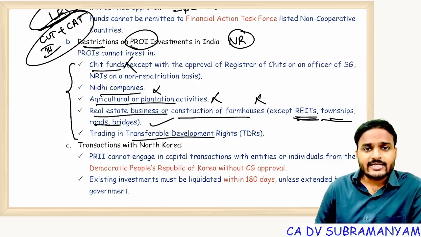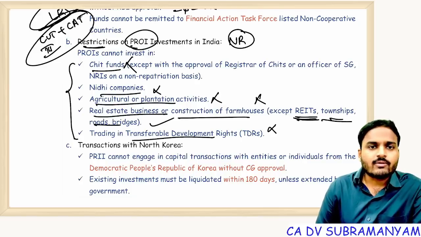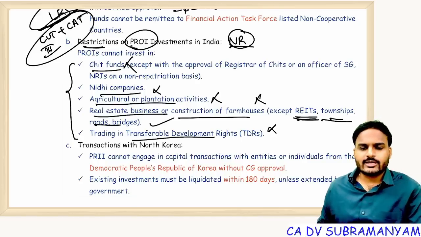TDRs, buying TDRs, trading TDRs, not allowed. These 5 are prohibited, not from the resident point of view, but from the non-resident point of view. Getting my point, students? Everyone.